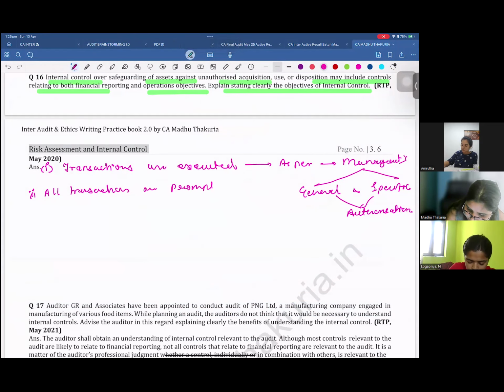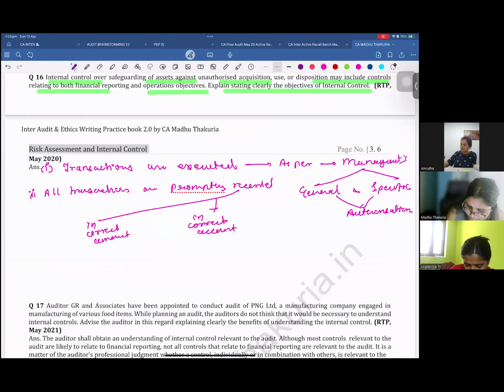Promptly recorded. In correct amount, in correct account, in, what was the third one? Correct accounting period. Correct accounting period.